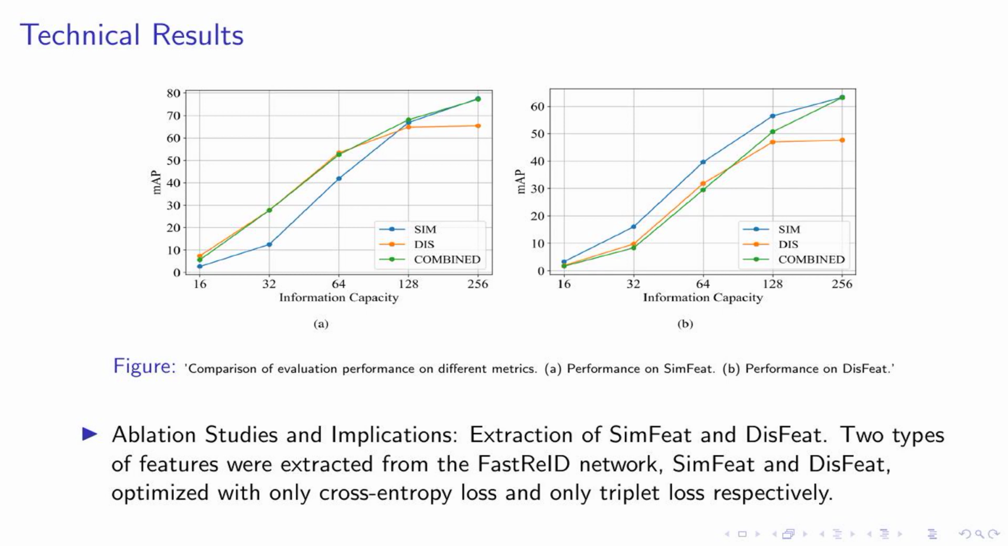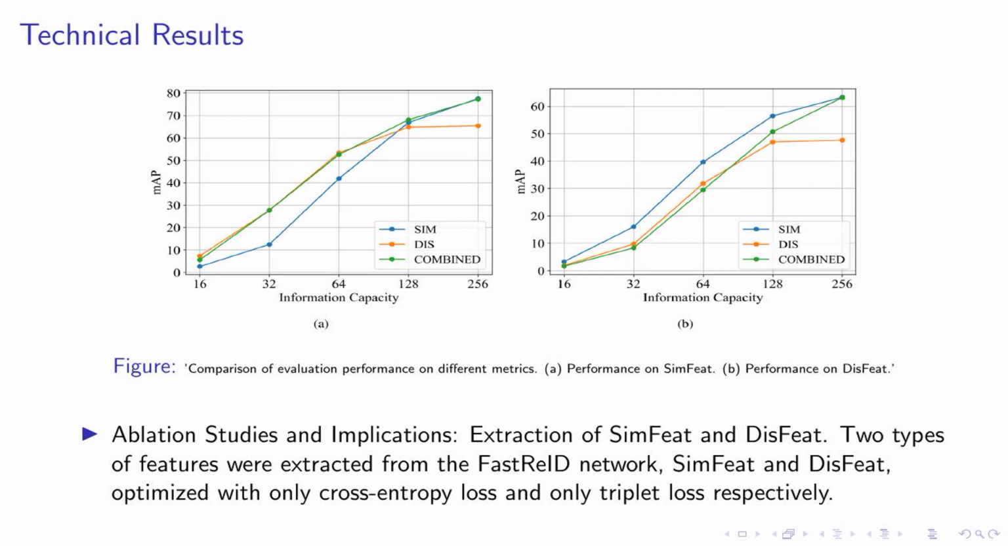These ablation studies and their implications are crucial to our research. They help us understand the impact of different optimization strategies on the extraction of features. This, in turn, influences the discriminability of original features during compression, a key focus of our study. In the next slides, we will further explore the implications of these results.